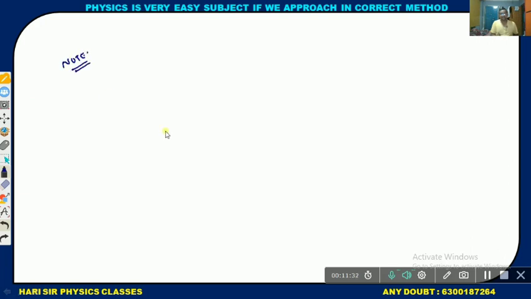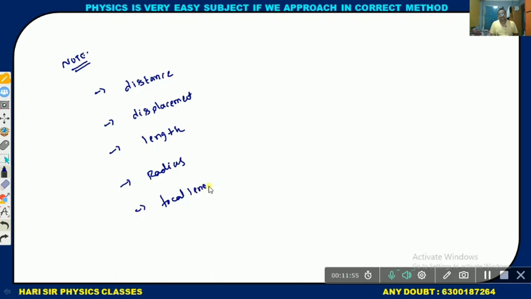For example, distance and displacement, and length and radius, and focal length, and height, and thickness. Observe these examples clearly: distance, displacement, length, radius, focal length, height and thickness.